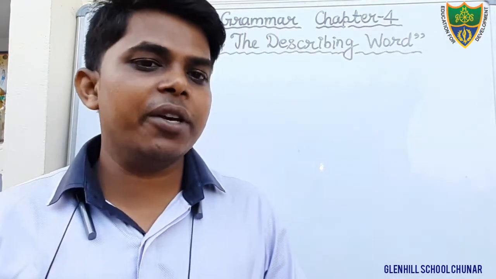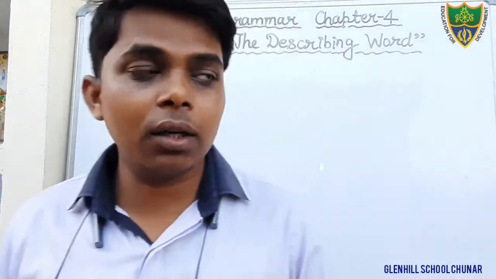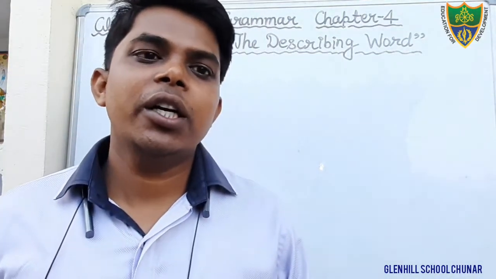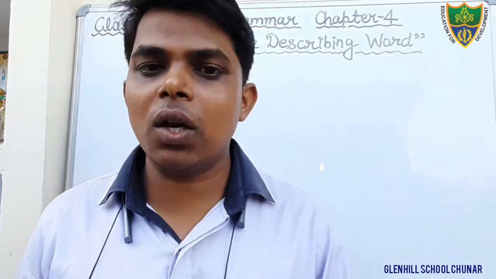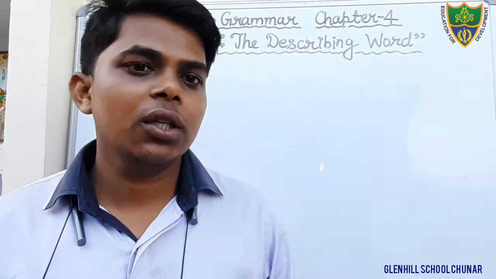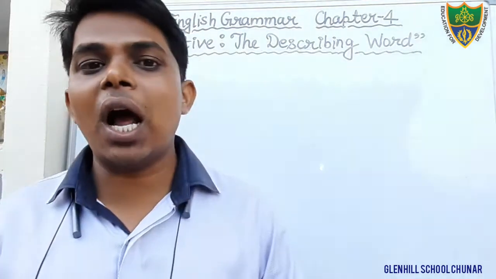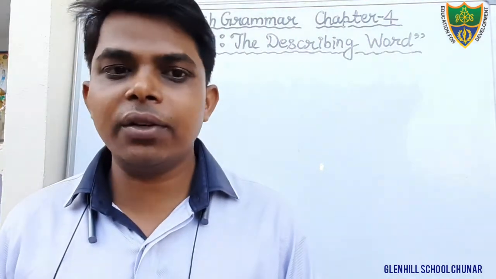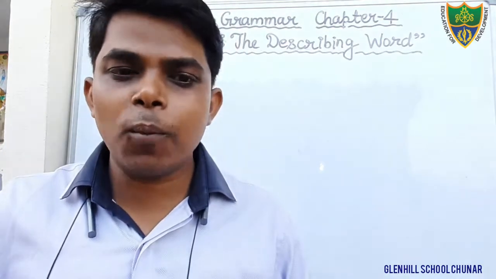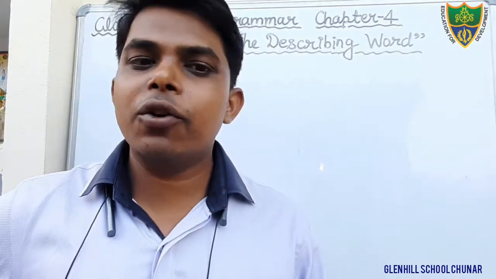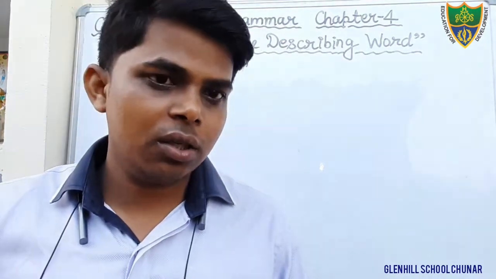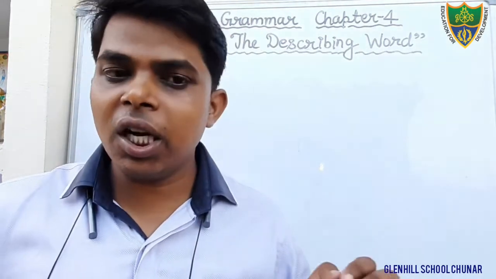Dear students, in the previous classes we were discussing the chapter number 4, that is adjective, the describing word. In this chapter we have read the definition of adjective as well as features of adjective. And we have also discussed the kinds of adjective. There are 5 kinds given in your book: adjective of quality, adjective of quantity, adjective of number, interrogative adjective and demonstrative adjective. We have read all these things in detail.